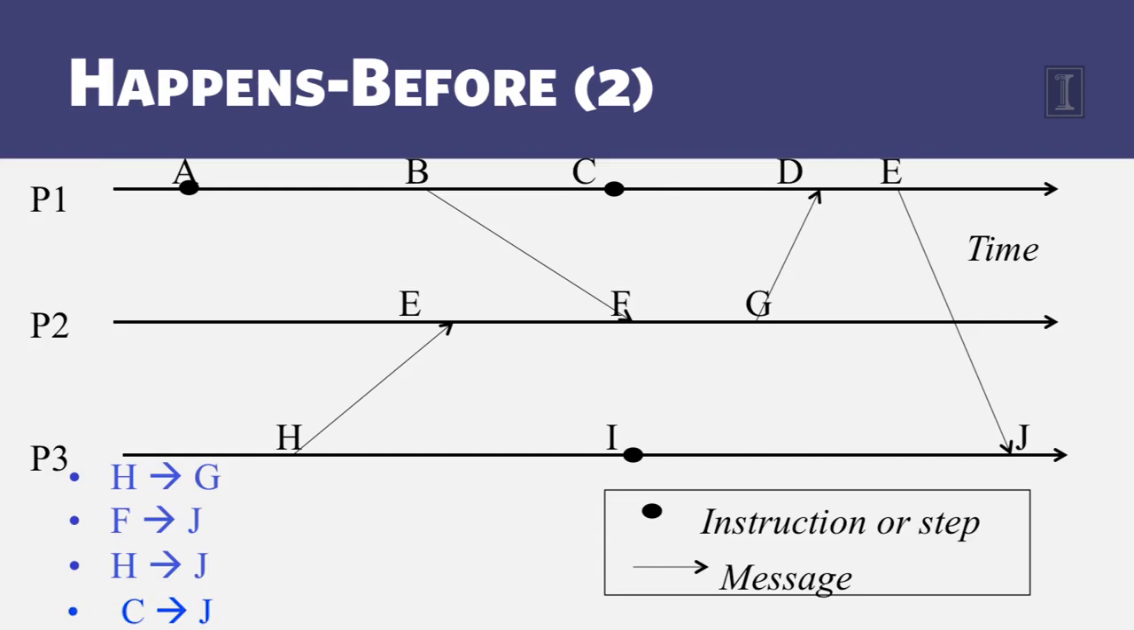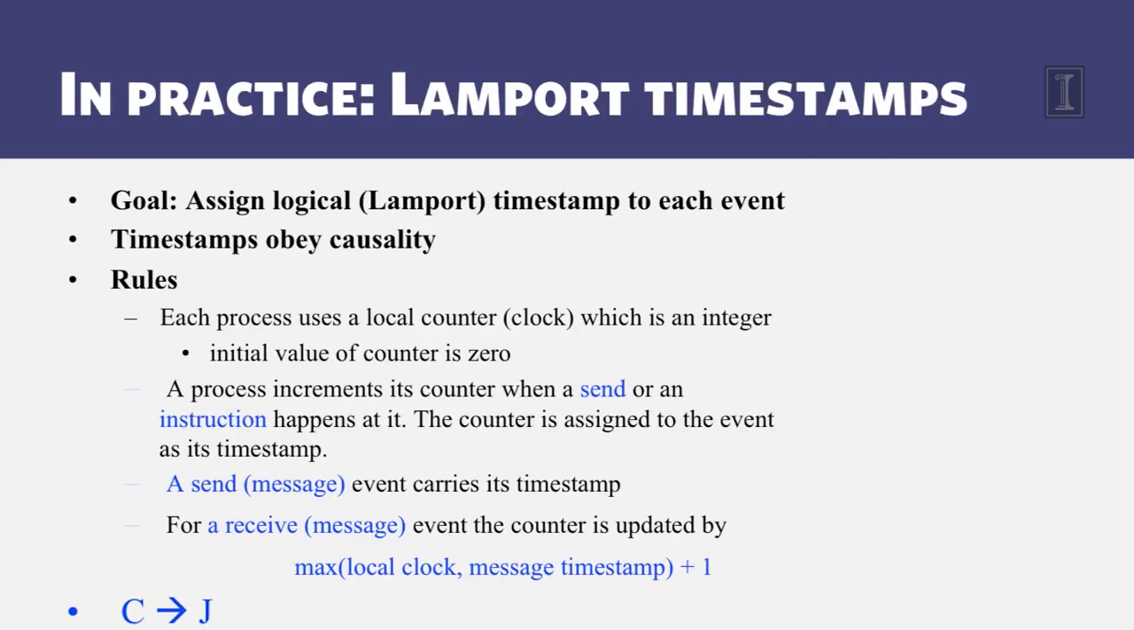Similarly, the event F at P2 happens before the event J at P3. Why is this? Again, there is a causal path that goes from F to G to D at P1 to E to J at P3. Similarly, H happens before J because again there is a path that goes H, E, F, G, D, E, and J. And finally, C happens before J because again there's a path that goes from C, D, E to J. So you see several examples here of the happens-before relationship being played out among pairs of events.